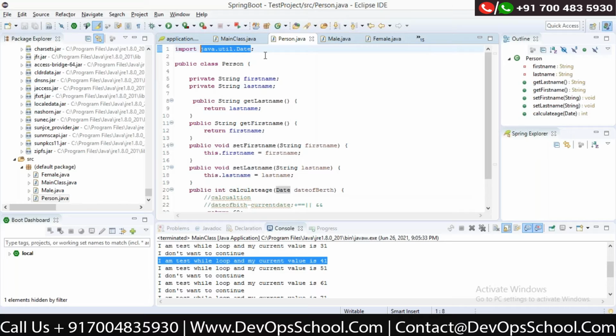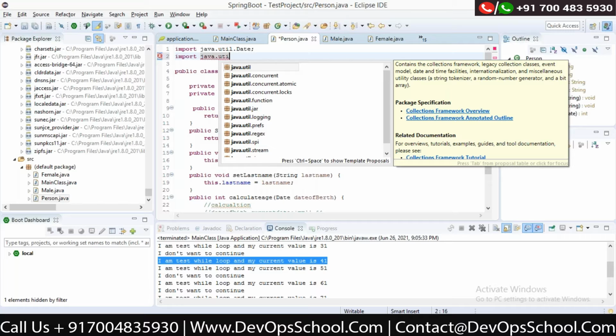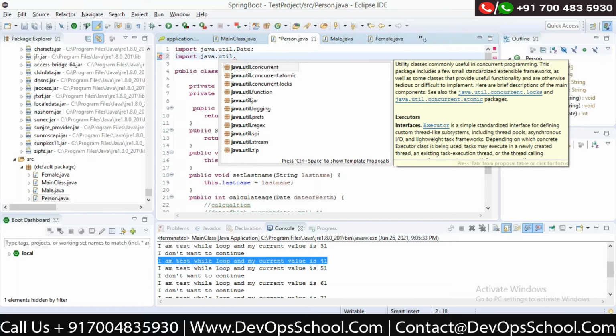Let me write it for you. import java.util. Can you see inside java.util, I have .concurrent, .function, .jar, .logging, .prefs, .regex.